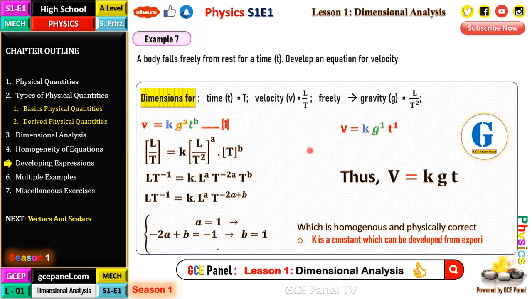So example 8, as we said, there are many examples in our work. In the next, we will be looking at vectors and scalars.